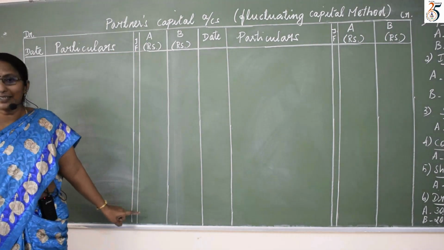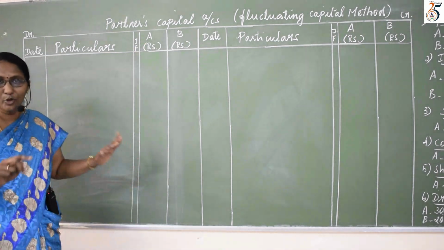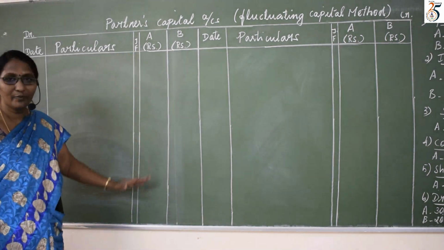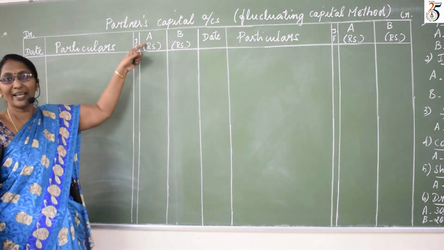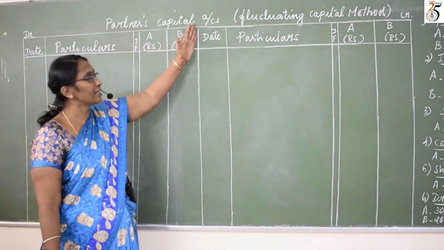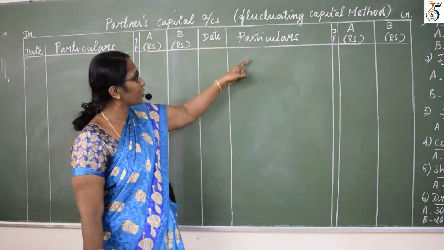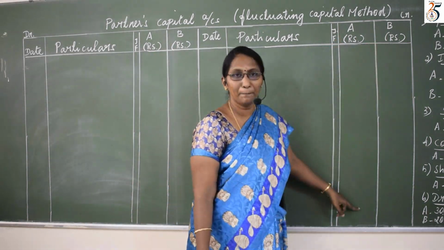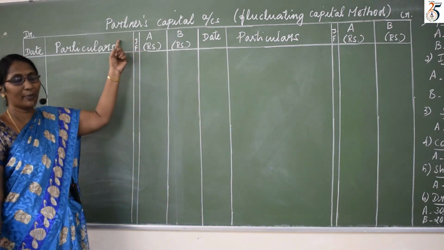Here I have not only entered amount, because you have seen in the format, but here I am going to prepare for both the partners. So a column for both the partners should be created. This column for whom? Mr. A. This column for whom? Mr. B. So till here it is debit. Your credit starts from here. Date, particulars, JF, for Mr. A and for Mr. B. Is it clear?